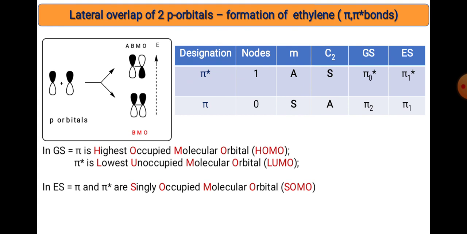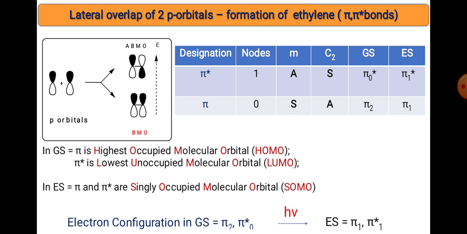So this is the molecular orbital picture diagram for ethylene, where one pi bond is present. The electronic configuration in the ground state is pi 2 and pi star 0, while by irradiation of light you get pi 1 as well as pi star 1. These are the electronic configurations. Always in the ground state we have highest occupied molecular orbitals present, while in the excited state single electrons are present.